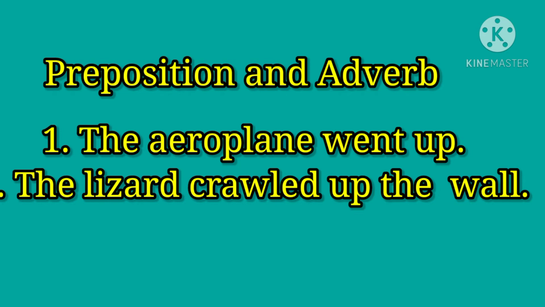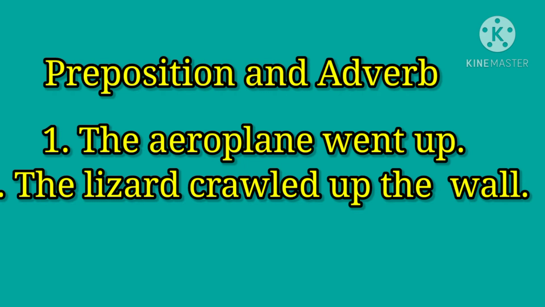So always a preposition will have an object. It will have a noun or pronoun as its object. In some other cases, some words will not have a noun or pronoun as its object. In that case, that word stands as an adverb. So that's why some words can be used as preposition as well as adverb.